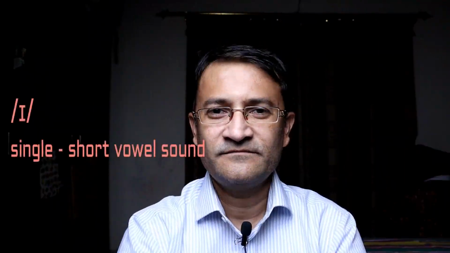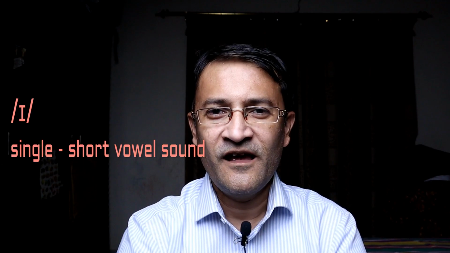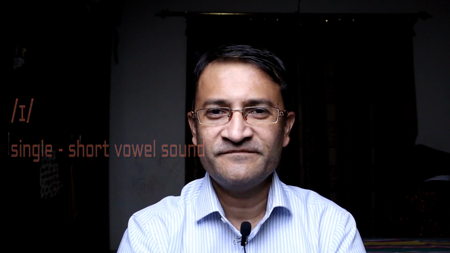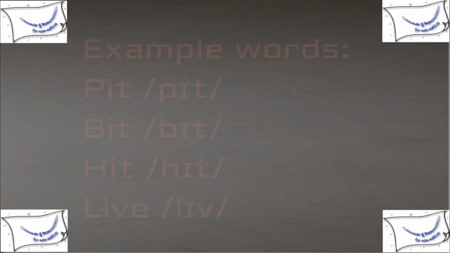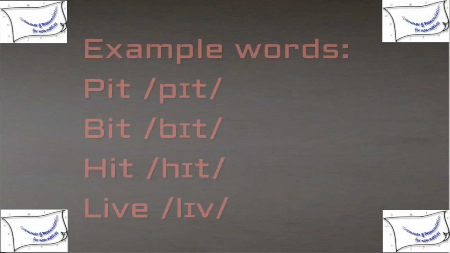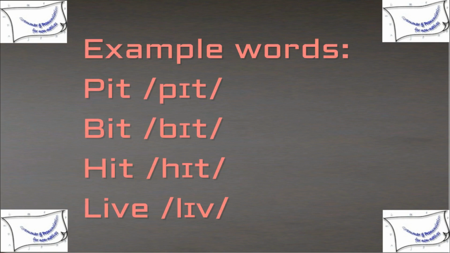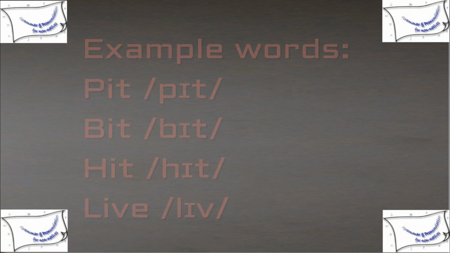I. I is a single and short vowel sound. The mouth is narrow open. The tongue position is in the center of the mouth. The example words are pit, bit, hit, live.